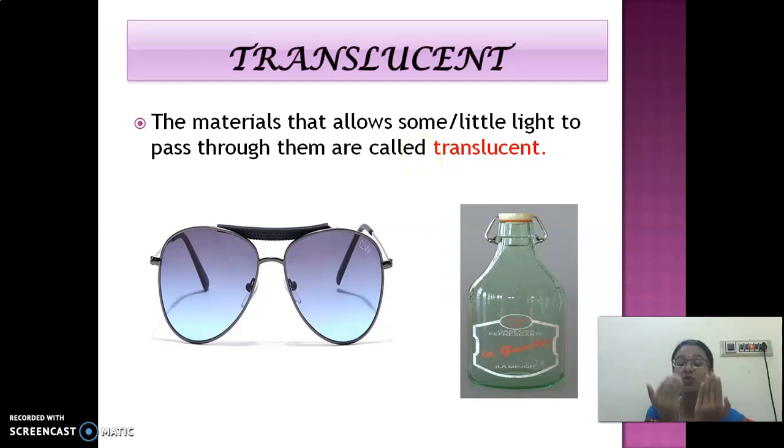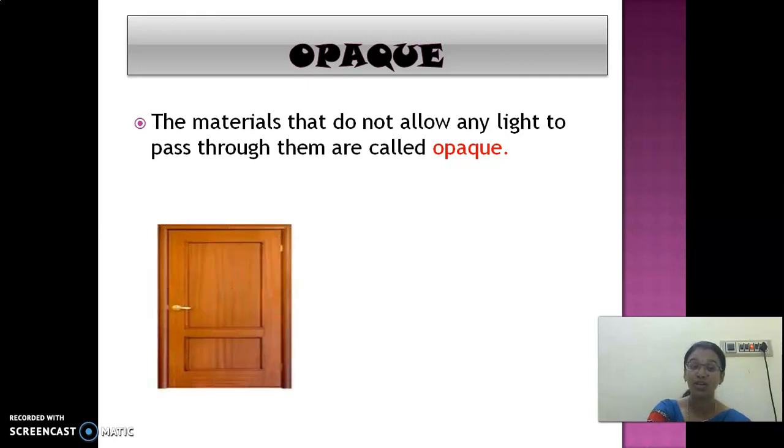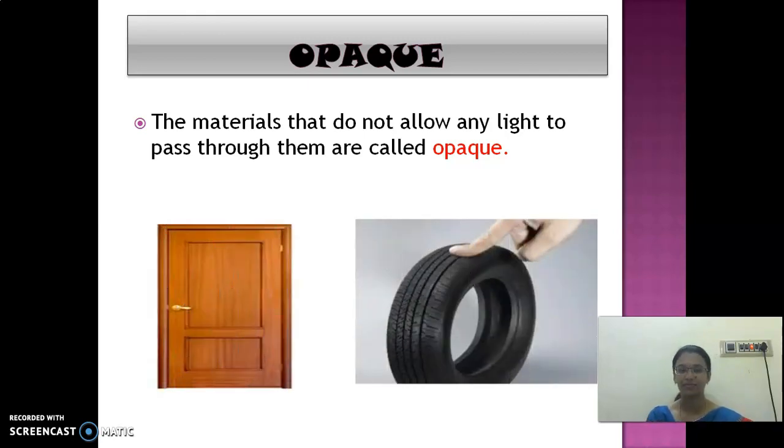If you are watching through the one side, other side you are not able to see clearly. Okay. So these types of materials are called as translucent material. And then opaque. So these materials do not allow any light to pass through them. They are called as opaque material. Okay. Example, wood, tire, etc.